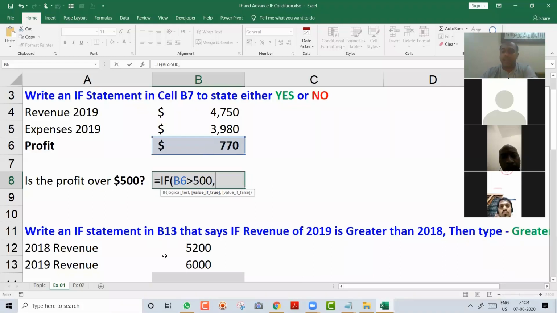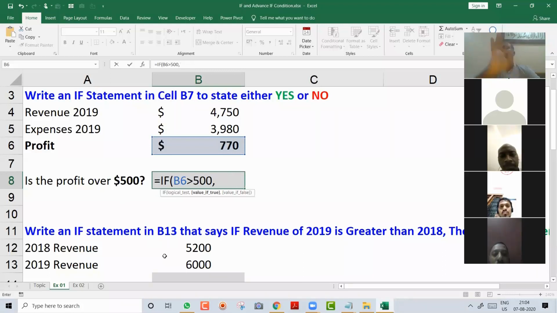So I say, Excel, you put the word yes in that cell. This word yes, you will put in 2 double quotes. Why will you put it in double quotes? Because this is alphanumeric. If I tell you, no, if it is greater than 500, just put 100 there, then you will just type 100. You will not put double quotes because numbers you don't put in double quotes in Excel. Remember. So in double quotes, you will say yes. So if B6 greater than 500, yes, comma.